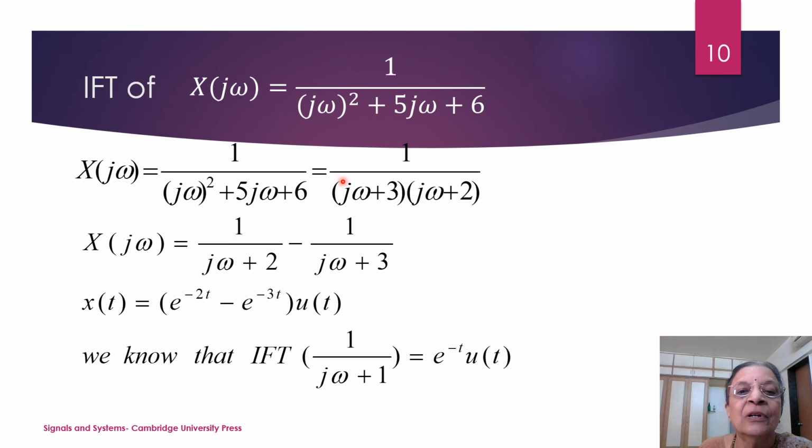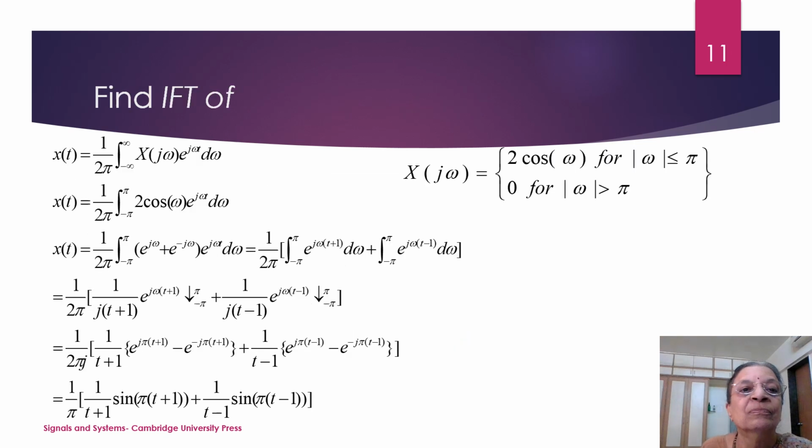If I calculate the corresponding k1 and k2, k1 is 1, k2 is equal to minus 1. So how to calculate x(t)? x(t) will be equal to e raised to minus 2t minus e raised to minus 3t into u(t), because we know that 1 upon j omega plus 1 transforms to e raised to minus t u(t). So I can directly calculate the inverse Fourier transform.